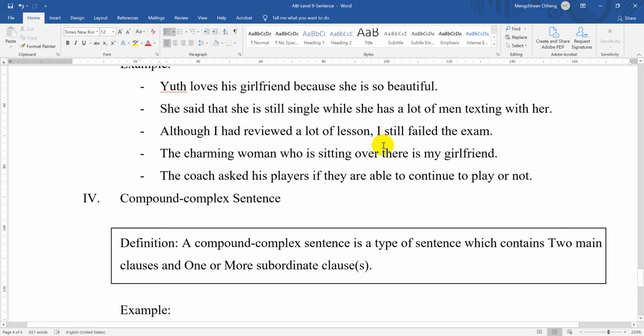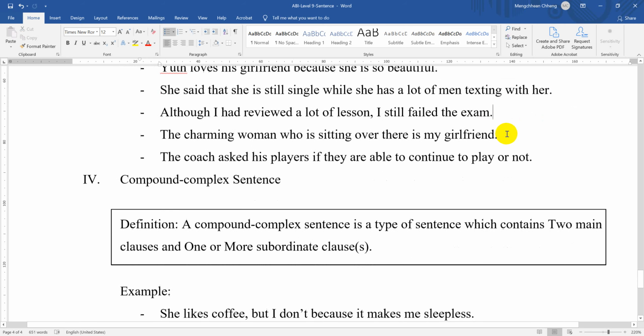But when you use a subordinate clause at the beginning of the sentence, please add a comma at the end of the subordinate clause, and then you start with the main clause. I still failed the exam. So, I still failed the exam here is the main clause. Why? Because it can make a complete sentence by itself.